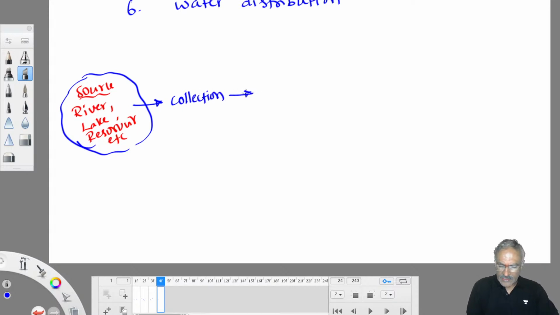Then this water is taken to the place where we live. That's called conveyance. Conveyance is nothing but transport. Then this water is not in good terms. Therefore we have to improve the quality of this water. Therefore we have to treat, we have to purify that water. Once we purify that water, we can distribute it.